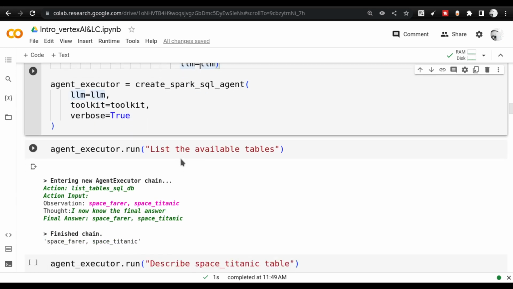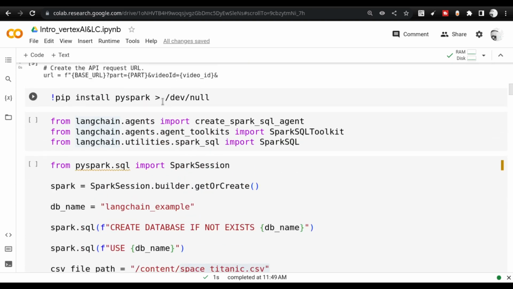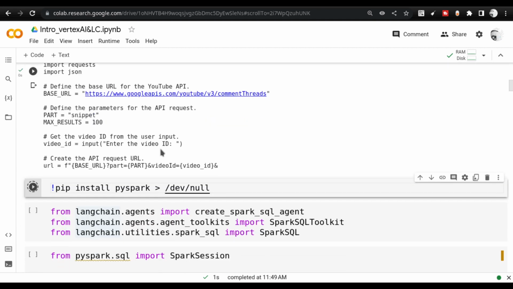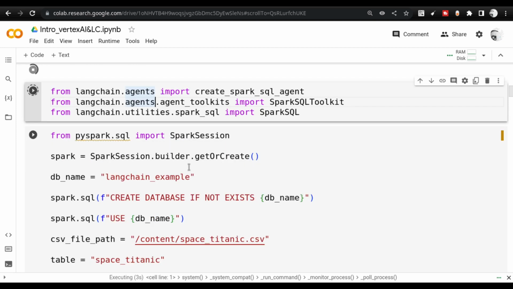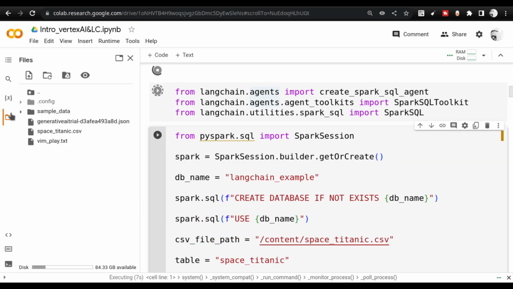Since this has a separate LLM and that has a separate LLM, now let me initiate this, because I have not executed it yet and it is going to create an issue. So let me start the execution. I'm going to install PySpark, then import all these primitives, and let me check whether I have the Space Titanic file here. Yeah, I have the Space Titanic file here.